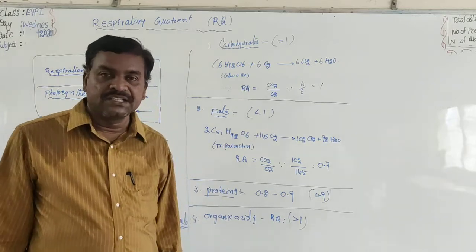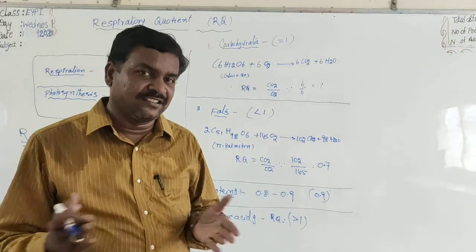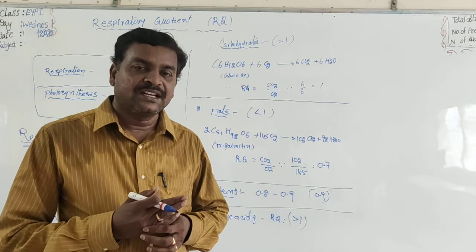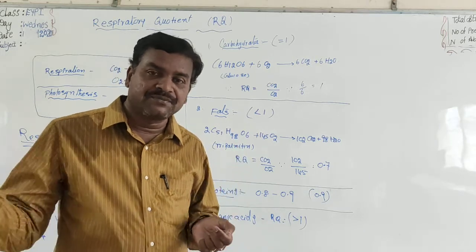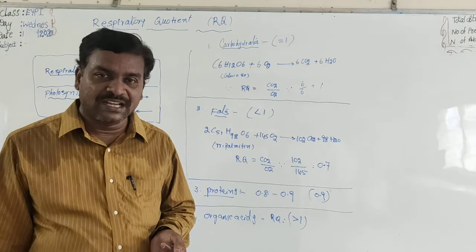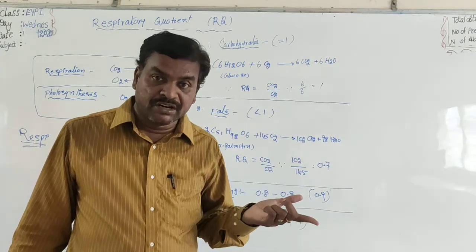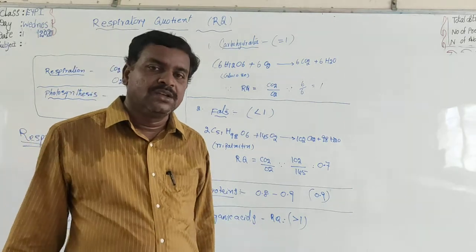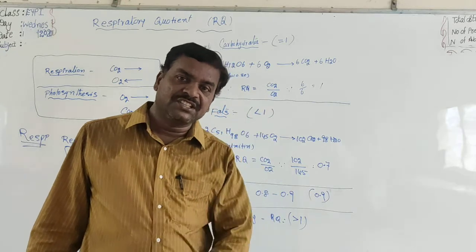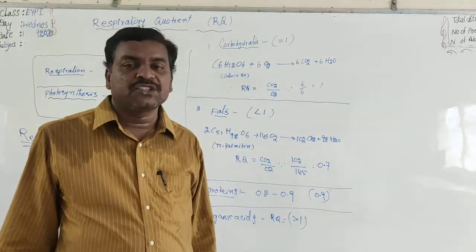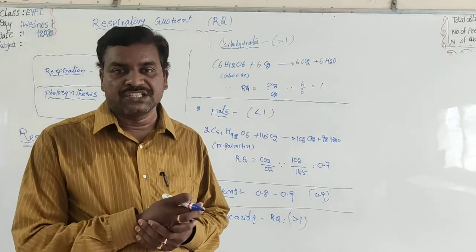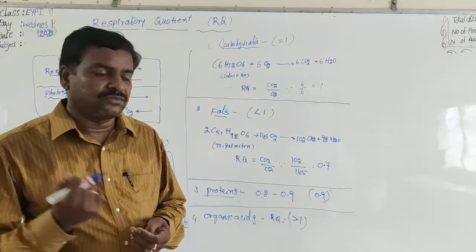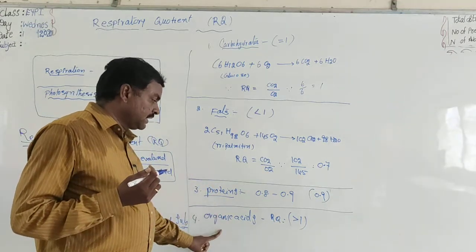Organic acids are very rich in oxygen, so they require a very limited quantity of oxygen from the atmosphere for complete oxidation. So the volume of CO2 given out is much more than the volume of O2 absorbed, and so the RQ values are greater than 1.